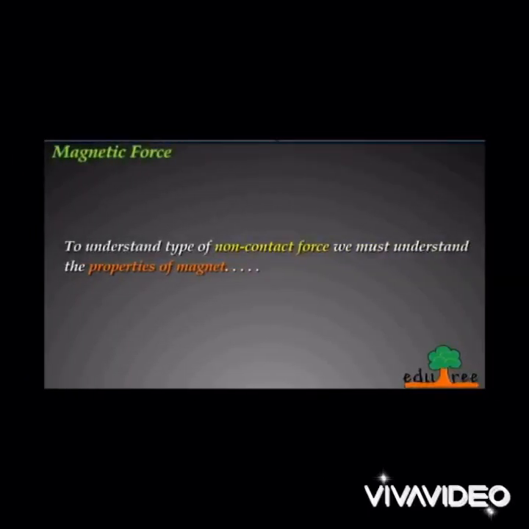Okay, so to understand this type of non-contact force, we must understand the properties of a magnet. You all must know how many poles a magnet has. How many poles does a magnet have? A magnet has two poles, one is the north pole and the other one is the south pole. But there are some other properties of the magnet, and we will understand those properties also.